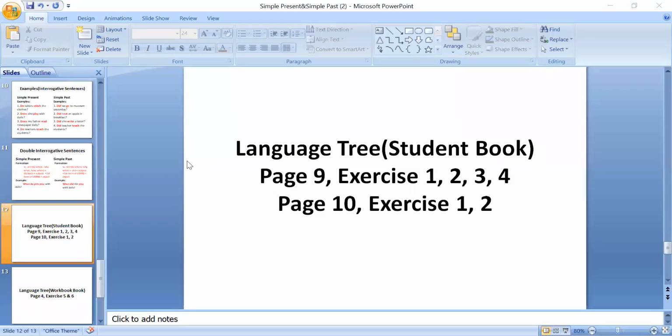exercise 4, I'm going to tell you that in this exercise, at the end of the sentence, there is a verb written in bracket. Then this verb is in present tense. You have to convert it into past tense. After converting it into past tense, you will be writing it in the blank. ठीक है? Past tense में convert करके फिर blank में लिखना है. These verbs are given in present tense. Okay? So let's start. First sentence.